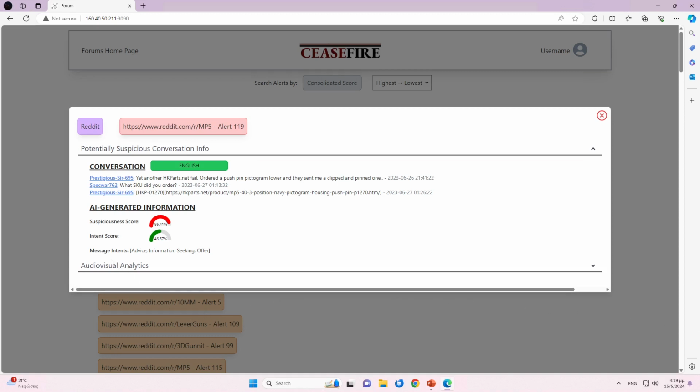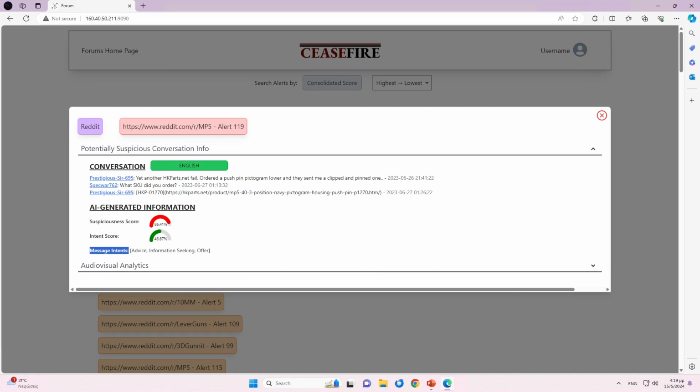Starting from the bottom, the first one predicts user intent within a conversation, shown in list format. An example of this list can be seen here. The possible message intents are advice, offer, request, exchange, tutorial, social, information seeking, and comment. The message intent list provides users with a quick overview of the conversation's direction.